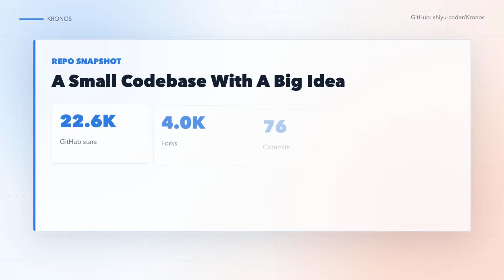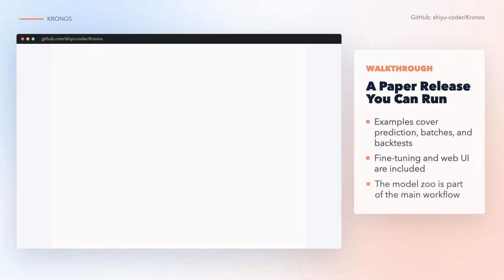The public repo is unusually small for the amount of attention around it. GitHub shows 22.6 thousand stars, 4.0 thousand forks, 76 commits, and an MIT license. That shape is worth noticing. The idea is research-heavy, but the implementation is compact enough to inspect. You can read the examples, trace the predictor, and understand where the modeling boundary sits instead of digging through a huge platform. The repo layout stays focused.